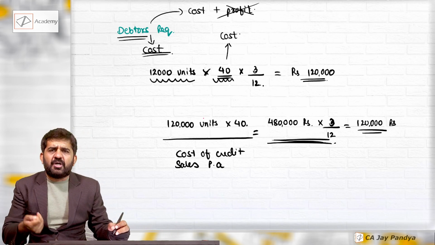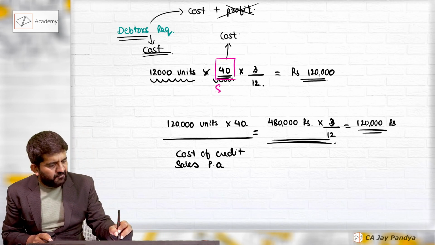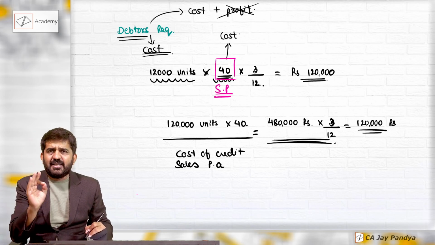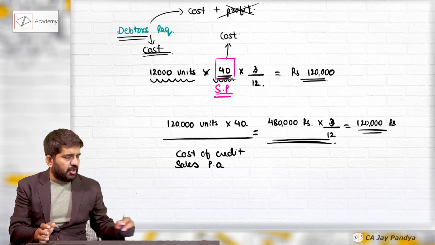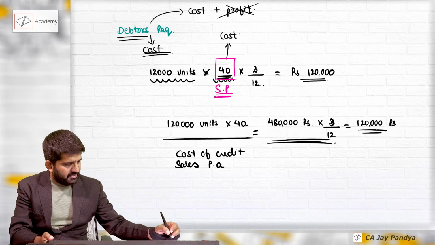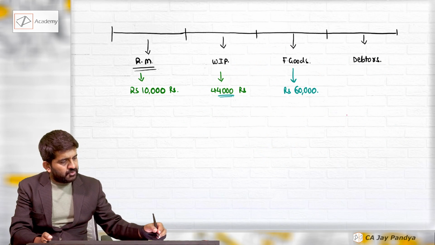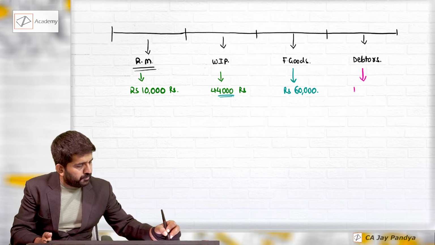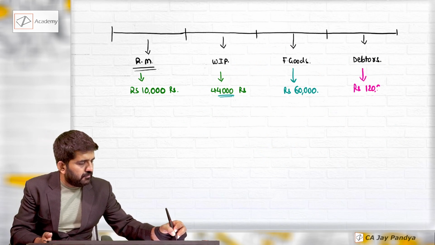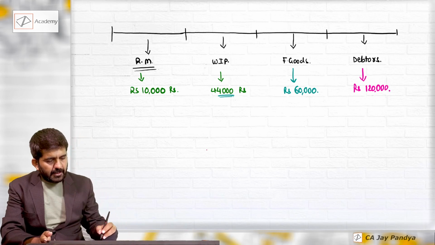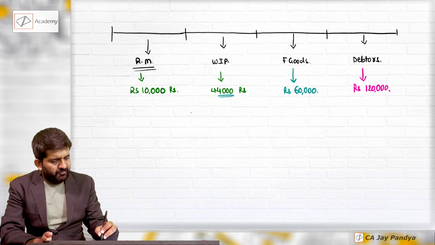Sir, can we find out debtors at selling price? Yes. Instead of 40, take selling price. You will get debtors at selling price. In working capital management, it is good to take debtors at cost price, which is 1,20,000 rupees. So my debtors working capital requirement is rupees 1,20,000. How will I find out my working capital requirement?